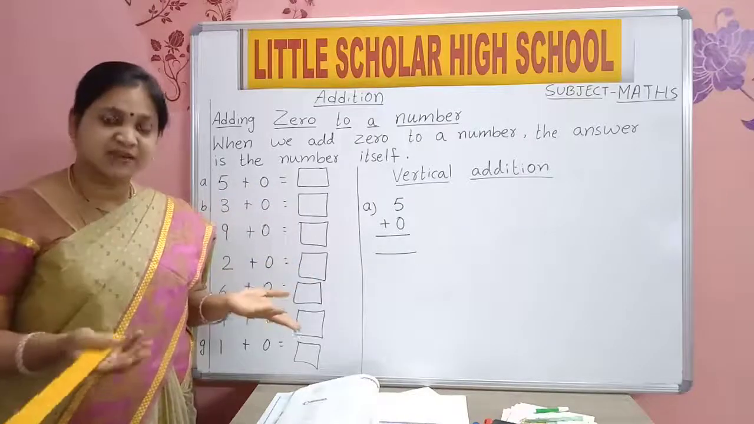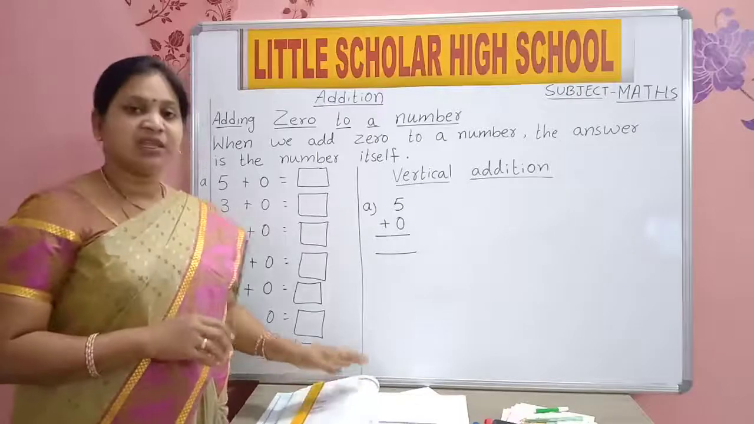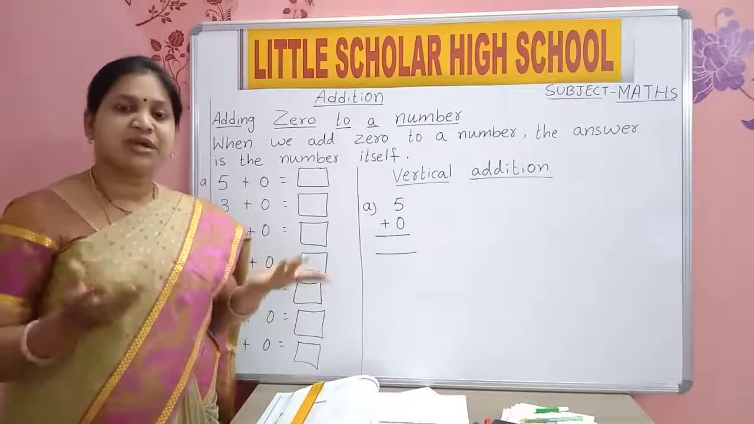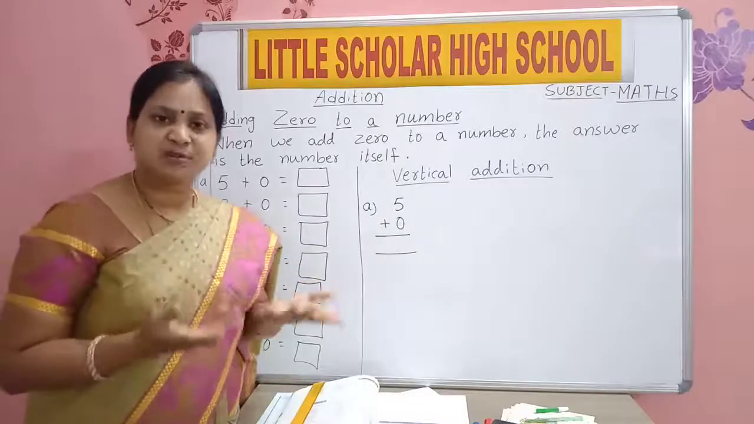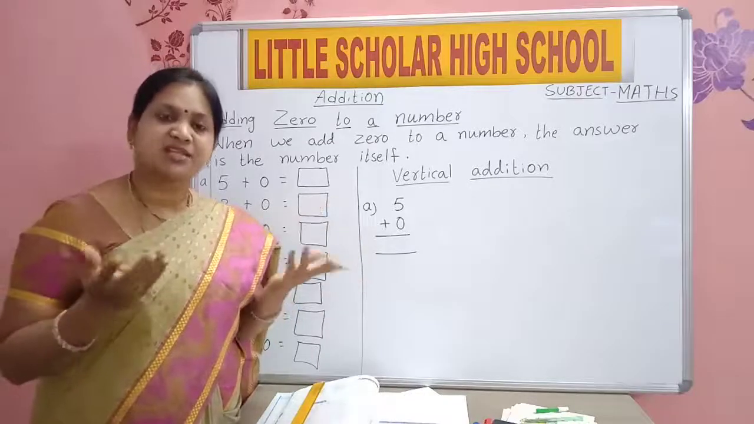0 means nothing, no value. If you get one chocolate, then you will say I have one chocolate. If you get two chocolates, you will say I have two chocolates. If you don't get any chocolates, that means 0 chocolates, no chocolates. Nothing means 0.